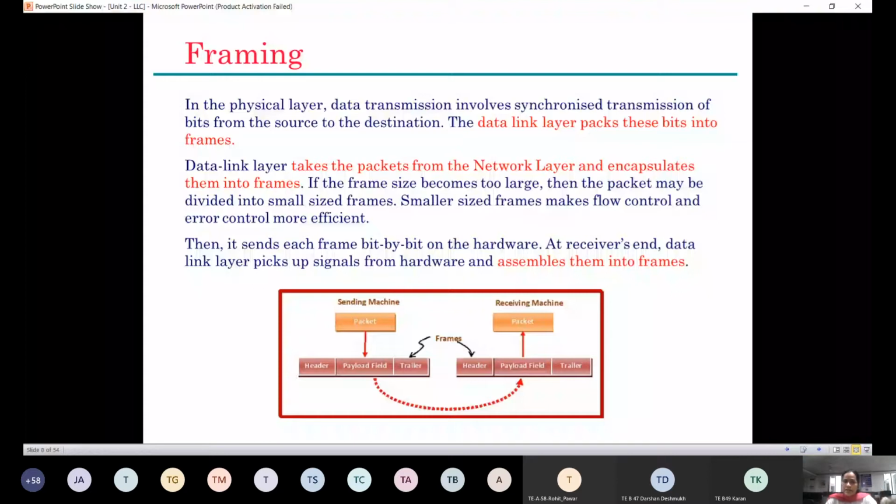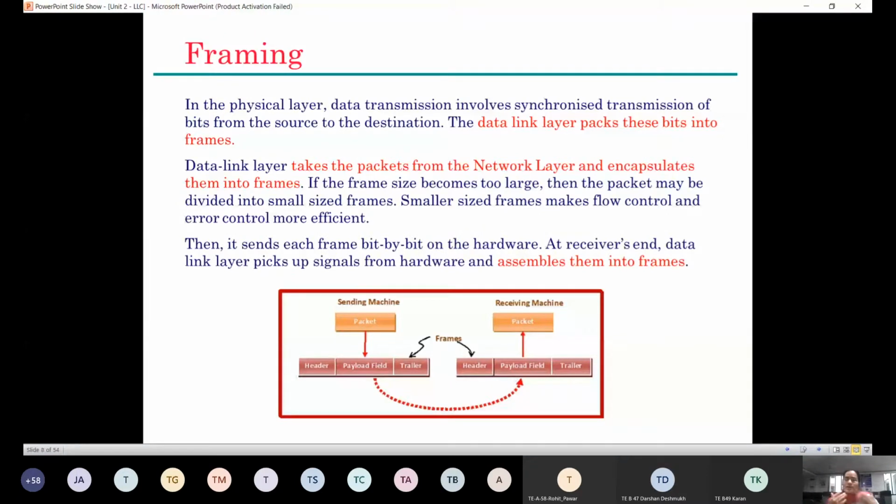Correct. Now the data link layer takes the packets from the network layer and encapsulates them into frames. If the frame size becomes too large, then the packet may be divided into smaller frames again, because smaller frames make flow control and error control more efficient, right? I hope you understood this. What happens is the data link layer gets data from the network layer. That data will be in the form of packets, right? Now these packets have to be encapsulated in frames, right? What does a frame have? A frame has a header and a trailer also, correct?